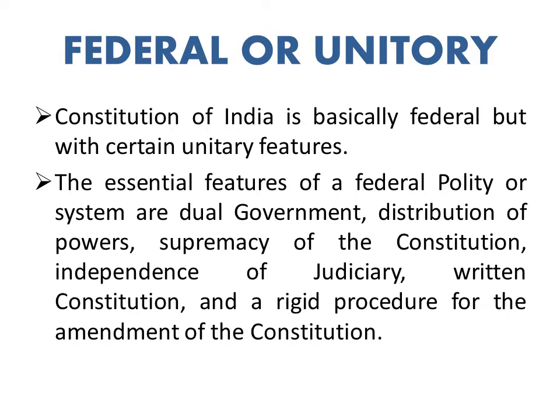There is dual government, there is distribution of powers, the supremacy of Constitution is also there. Constitution is supreme, judiciary is independent, the Constitution is written, and if you want to amend the Constitution, it has a rigid procedure. It's not easy to amend the Constitution. So all these things signify what our Constitution is and what are the essential features of a federal polity or federal system.